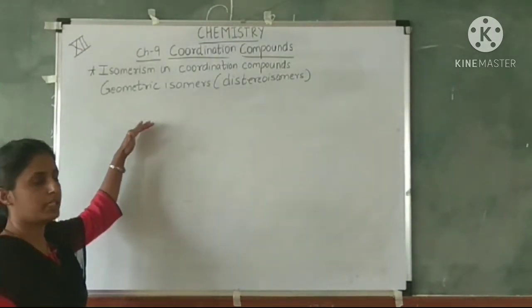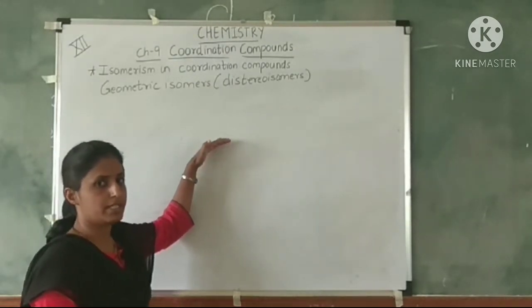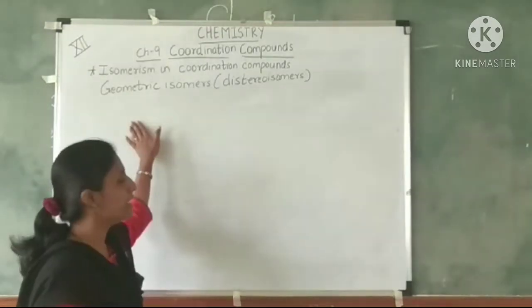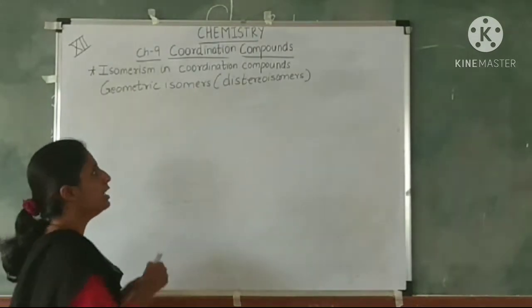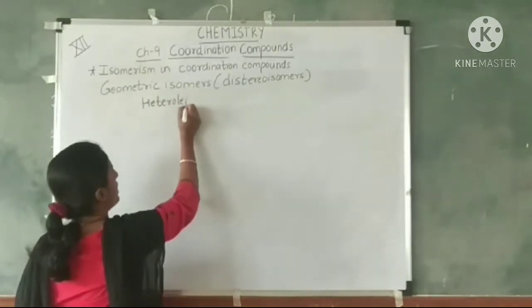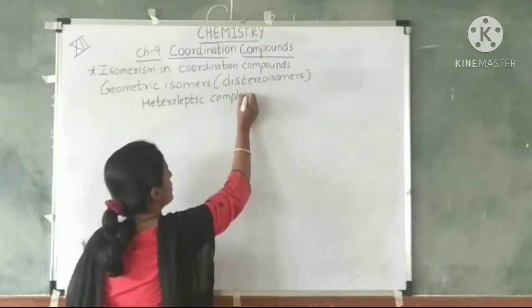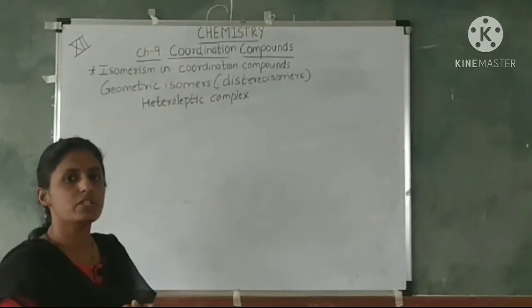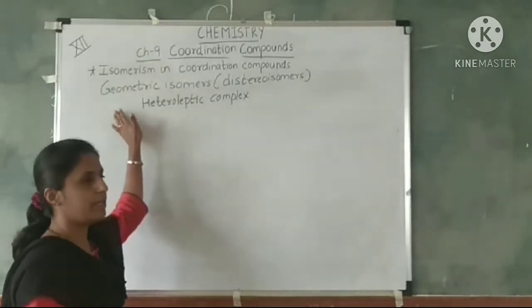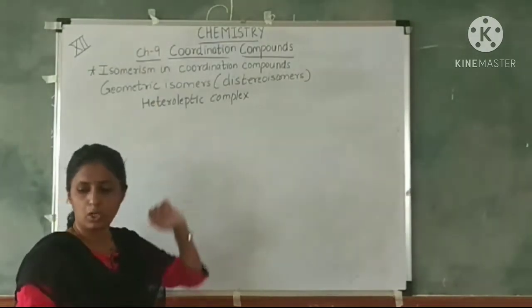These compounds have non-superimposable images and these are generally shown by heteroleptic complexes. We have studied heteroleptic complexes in a previous lecture, that is the complexes in which the ligands are of different types are called heteroleptic complexes. So geometric isomers are shown in heteroleptic complexes.